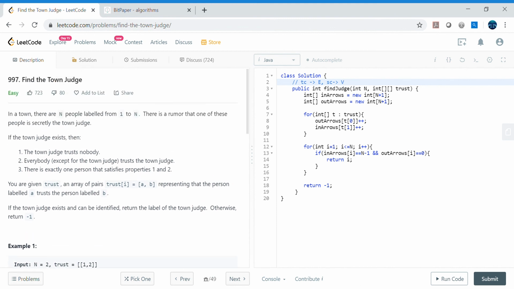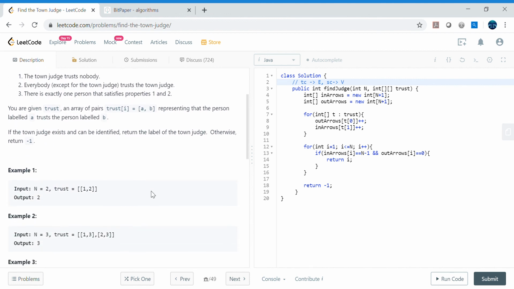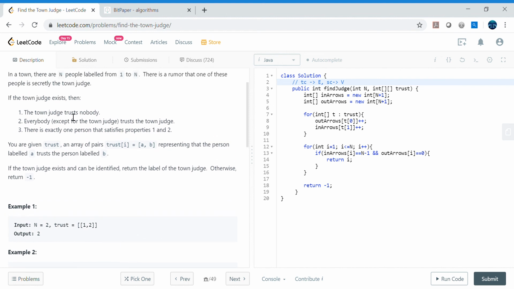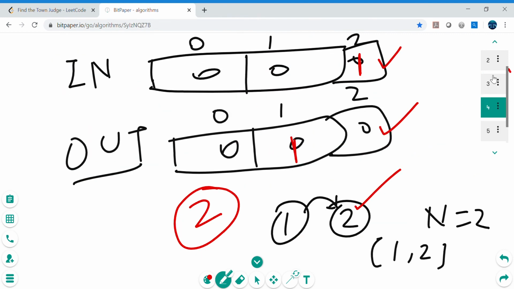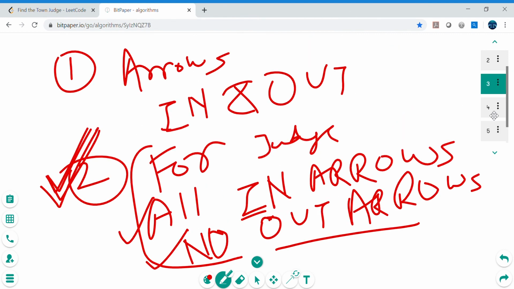Before ending this video, just a quick summary. Whenever we have been given this kind of problem, we don't need to directly jump to make a graph or the adjacency matrix or list. Let's first try to understand what the problem itself is saying, and then make the graphical representation on the whiteboard or on paper.